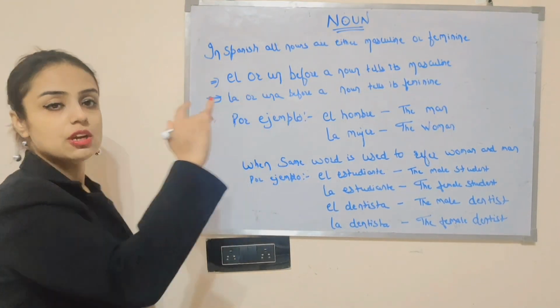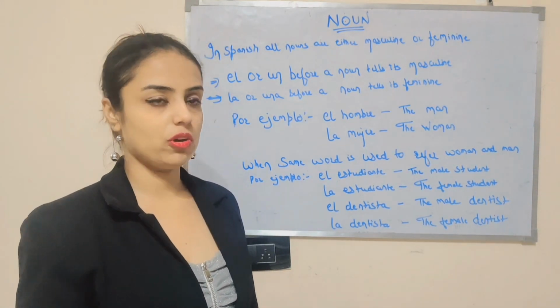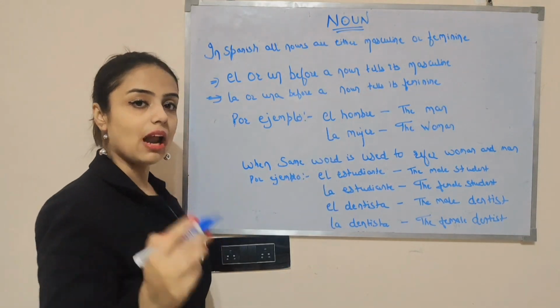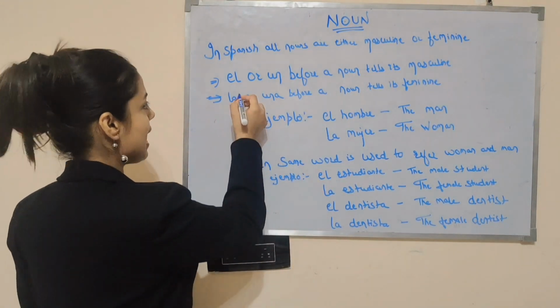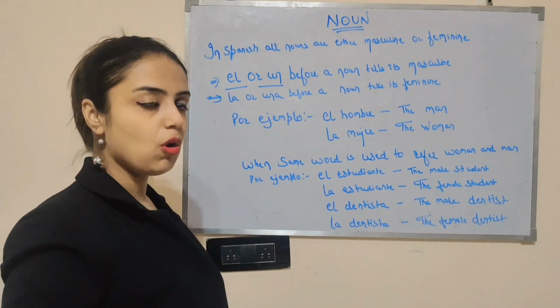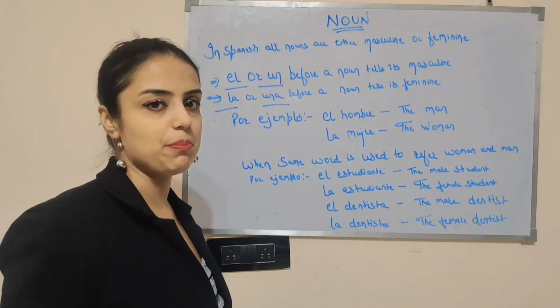So in Spanish, all nouns are either masculine or feminine. Okay. So el or un before a noun tells you masculine, or la or una before a noun tells you feminine.